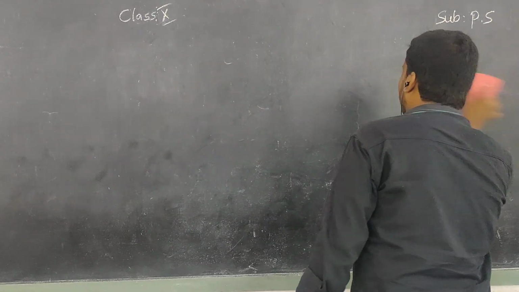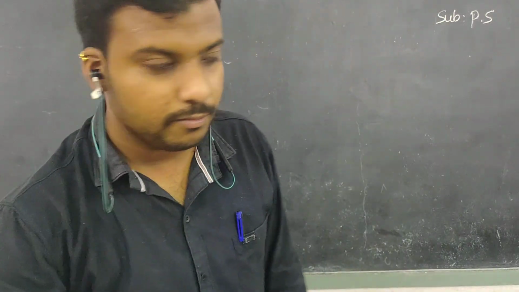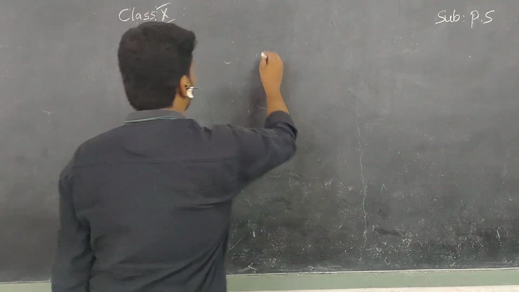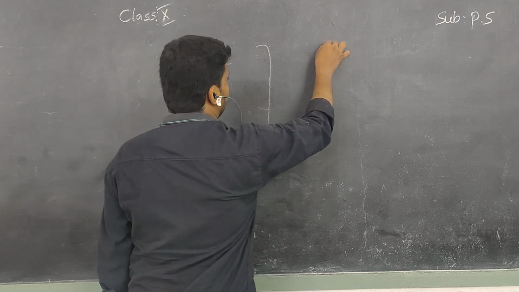So children, for this you want to take 2 tumblers. So I am taking the 2 tumblers, children.